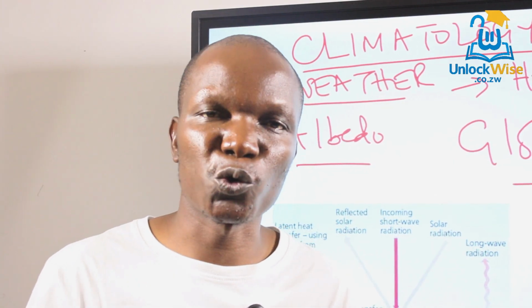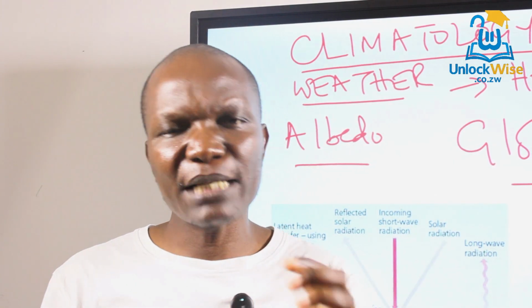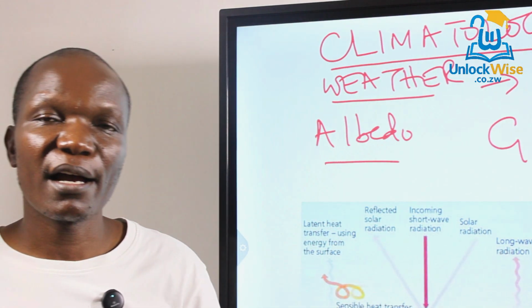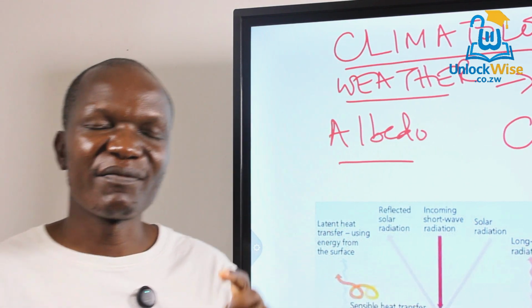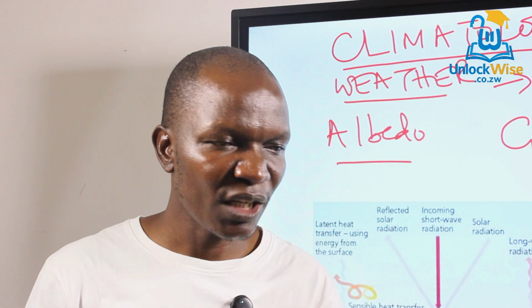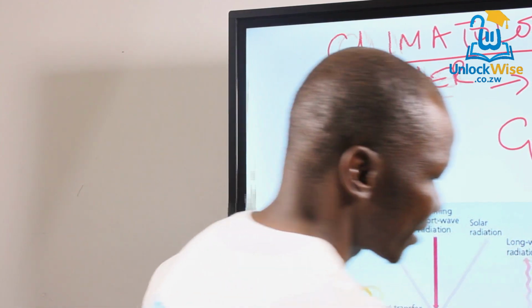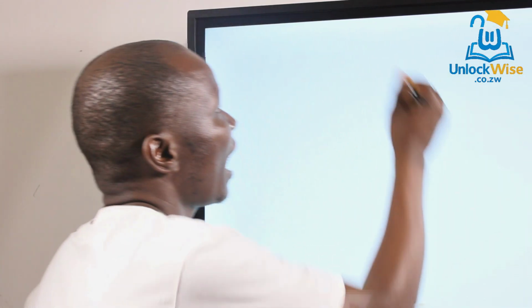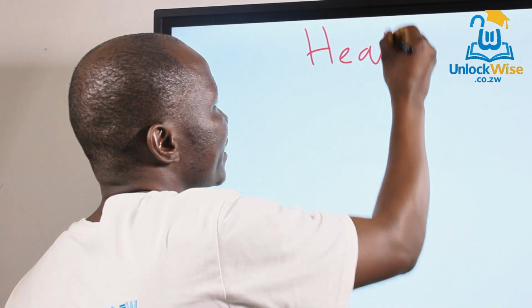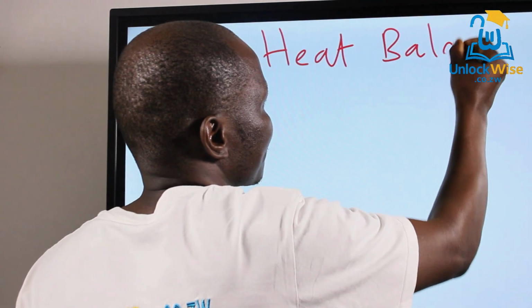It is very important for you to take note of that. But my major concern is about what we call the heat balance. So I want you to know that there is a very important aspect called the heat balance.